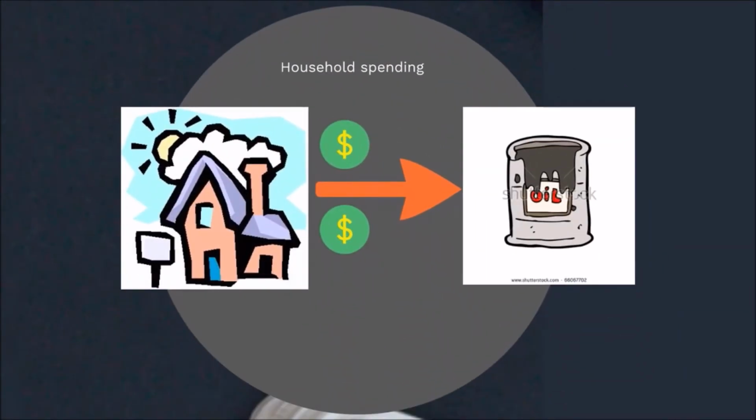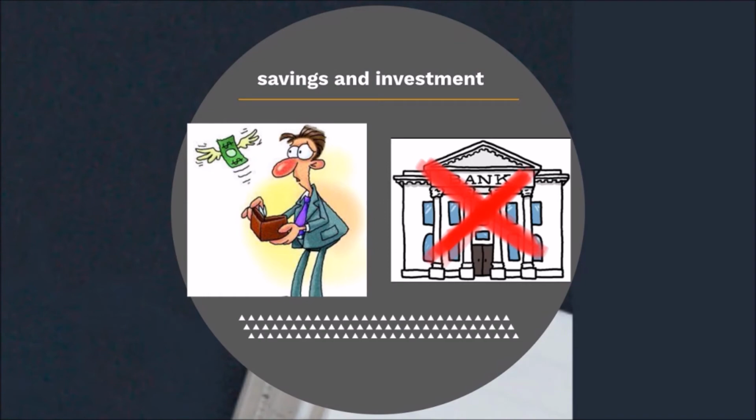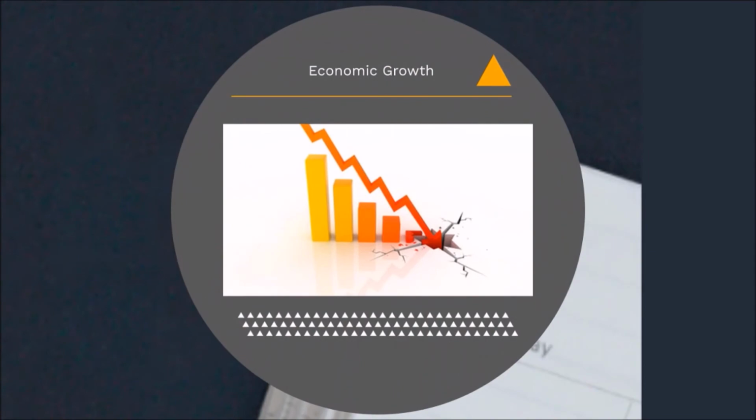Household income will also be influenced when the price of crude oil rises, as consumers have to pay more to purchase crude oil. The lower income of a household will decrease the savings of consumers and result in a decrease in investment. Hence, economic growth will slow down at the end.